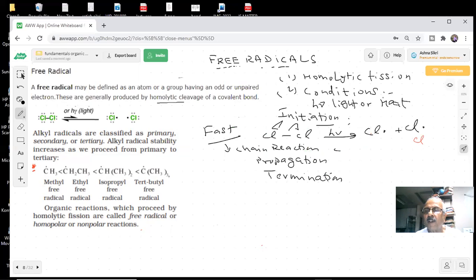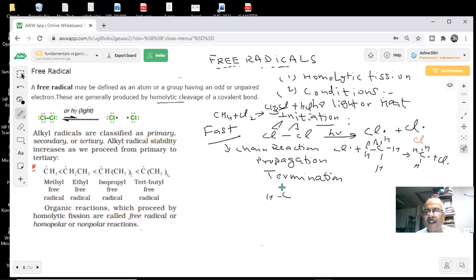Because these radicals are going to react, there are so many of those molecules. When you react CH4 plus Cl2, students, you already know this reaction which we have done earlier. So what will happen? This Cl is hungry for an electron. The hydrogen will go with this, and the result will be formation of this radical. So Cl is produced. Such propagation will continue, and then the last step will be termination.